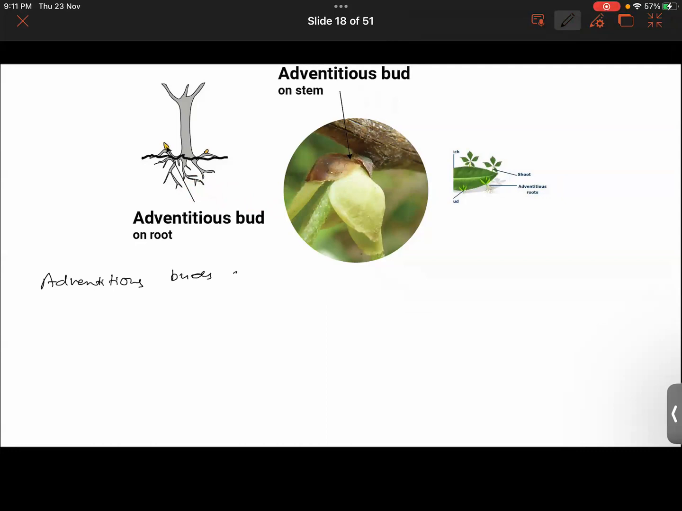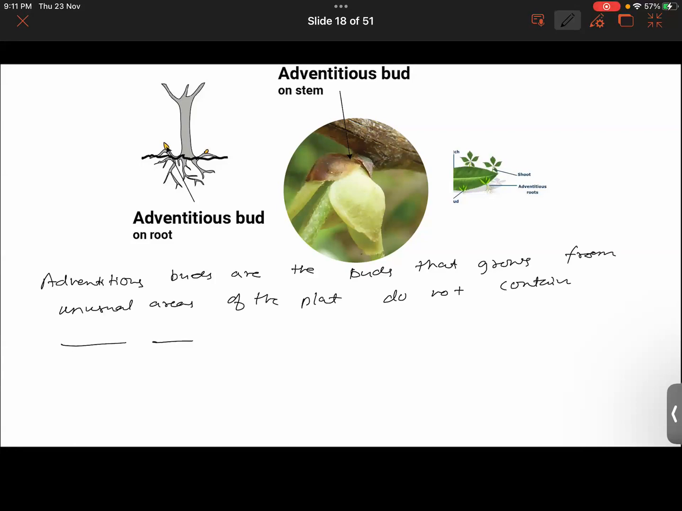Adventitious buds are the buds that grow from unusual areas of the plant that do not contain which tissue? Which tissue were we talking about? Apical meristem, right? So this was about the adventitious buds.